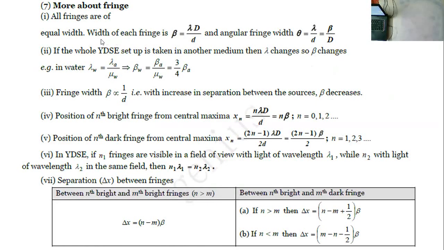So we can see the width of each fringe, beta is equal to lambda D by d, and the angular fringe width theta is equal to lambda by d, which is also equal to beta by D. So this is the formula. Sometimes they may ask questions based on this.